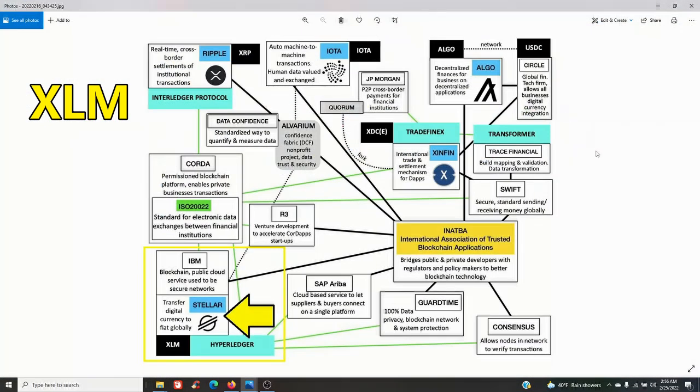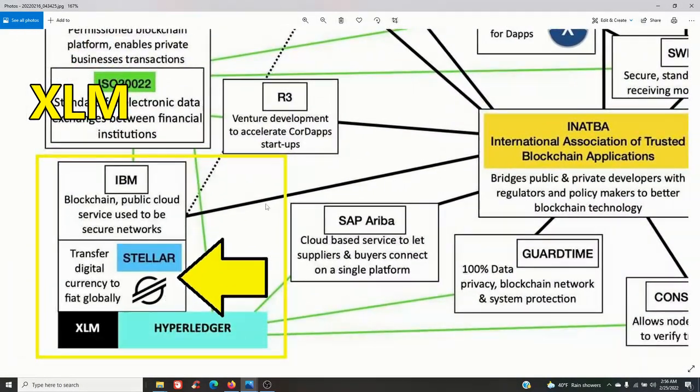Next screen. Back to this grid here. As you see, Stellar has its own IBM blockchain public cloud service used to be secure networks, transfer digital currency to fiat globally, Stellar, XLM, Hyperledger.